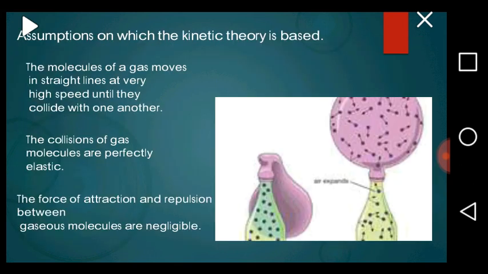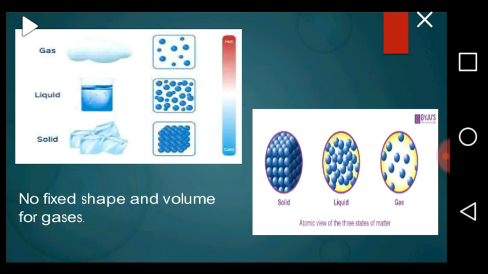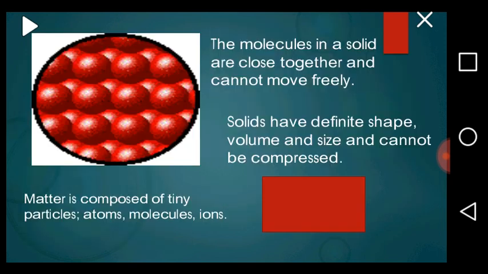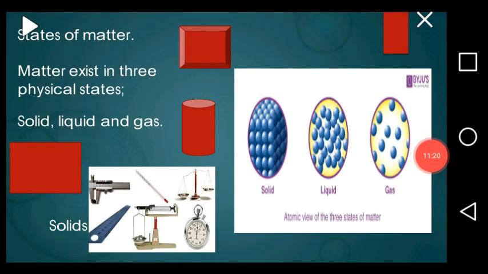So what we are saying is that matter is anything that has mass and occupies space and exists in three states: the solid state, the liquid state, and the gaseous state. And this state of matter depends on how the molecules are arranged.